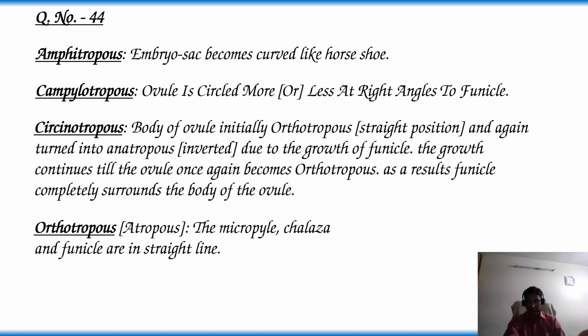So among these types, Opuntia consists of the Cercenotropous type of ovule. So option 3, Cercenotropous ovule is present in Opuntia.